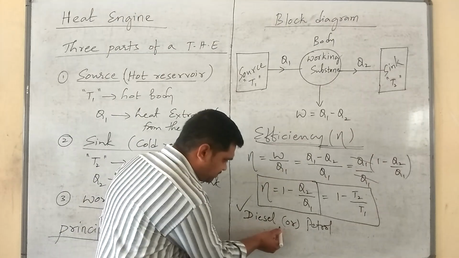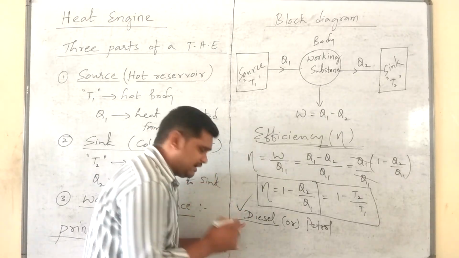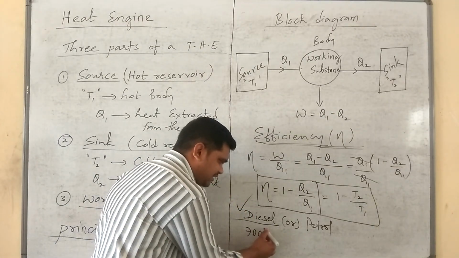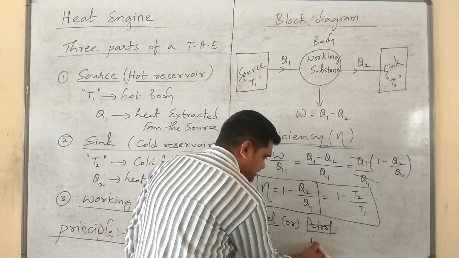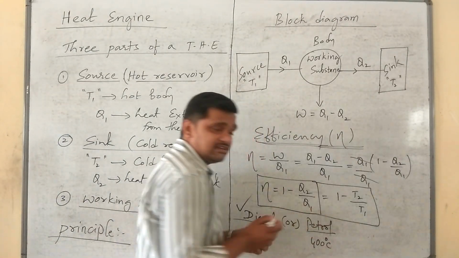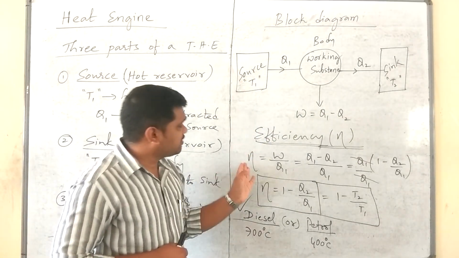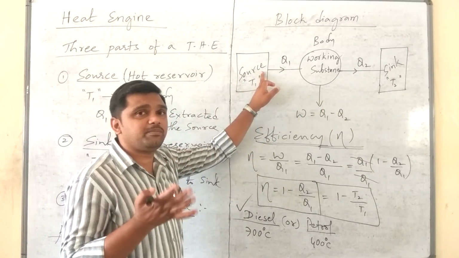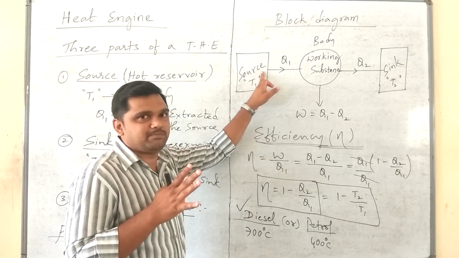The reason is, diesel will burn at nearly 700 degrees Celsius, whereas petrol burns at 400 degrees Celsius. What I said earlier: for more efficiency, the source has to be at as high a temperature as possible.